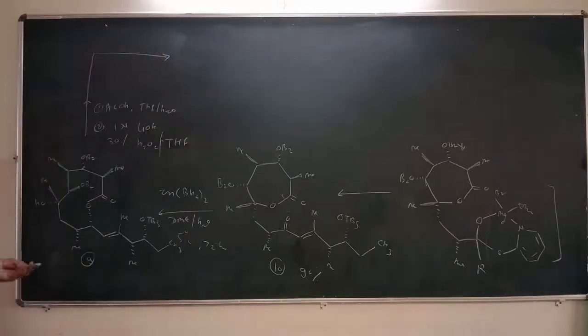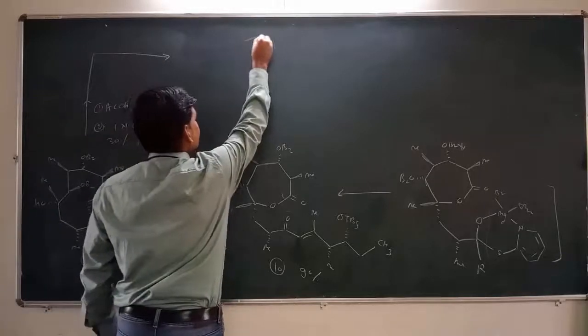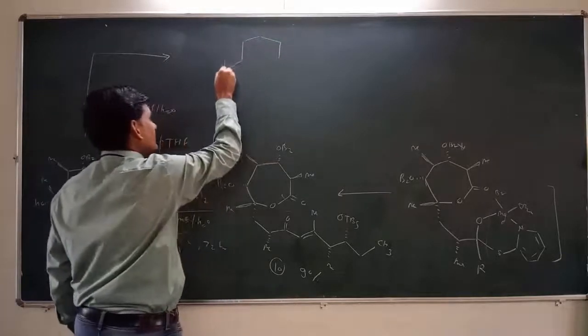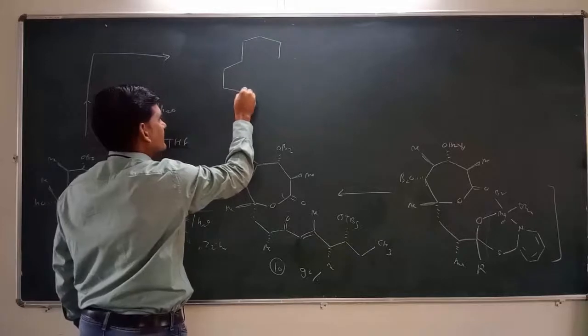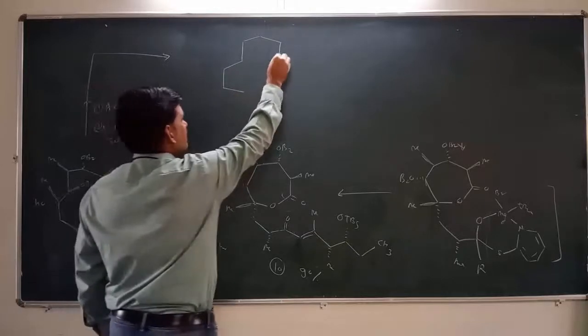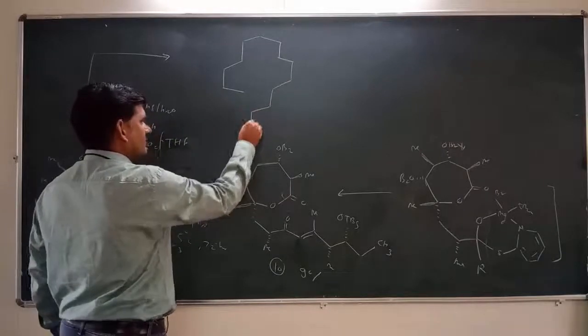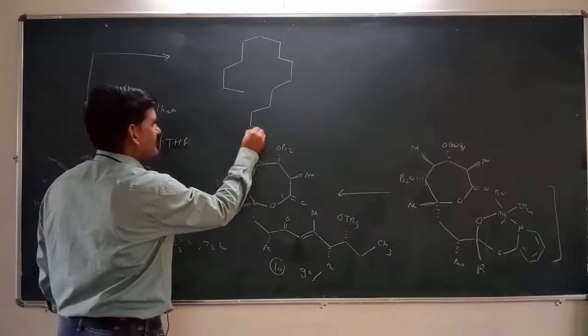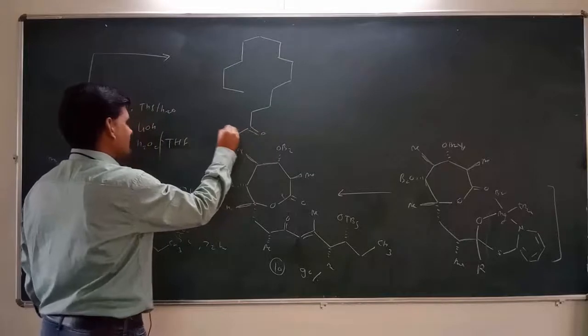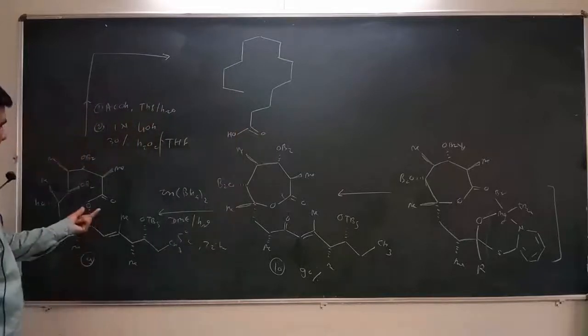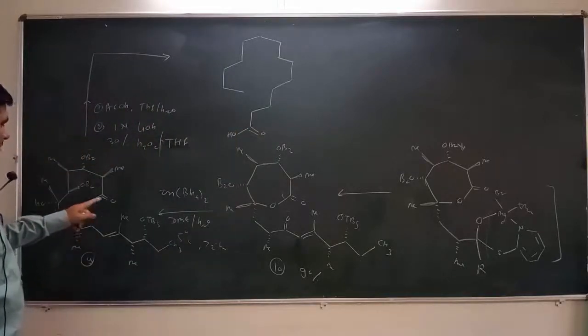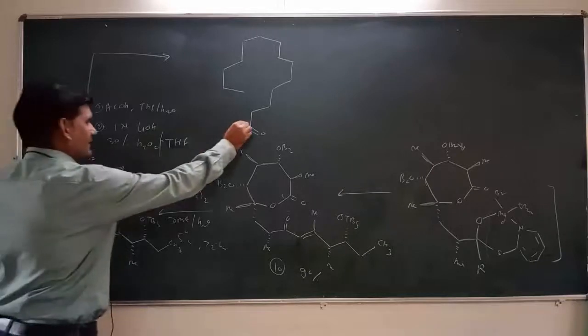And we can rotate this compound. So we get a compound like this. So here is the acid functionality. So this is an acid functionality. So this is carbon number 1, carbonyl group, right?